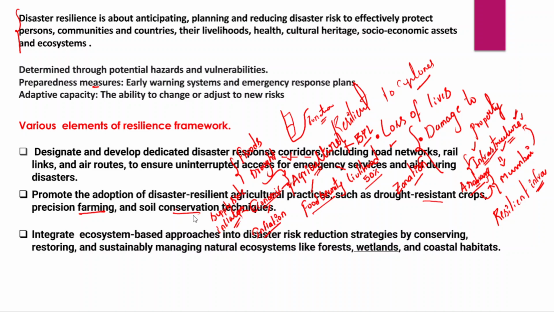And we need to integrate ecosystems and introduce disaster risk reduction strategies by conserving, restoring and sustainably managing natural ecosystems like forests, wetlands and even coastal habitats, because that plays a very important role.